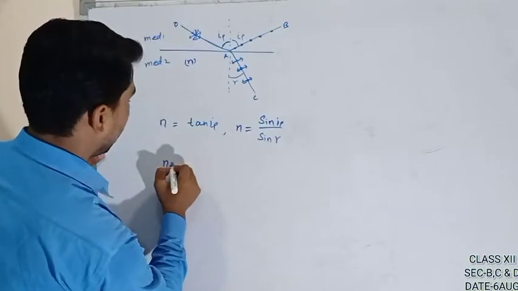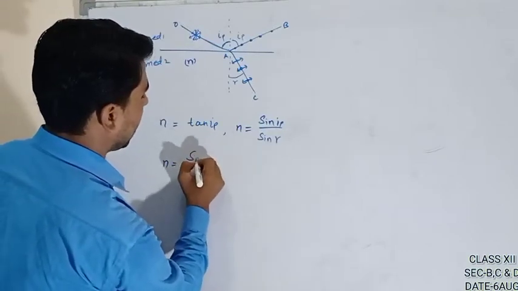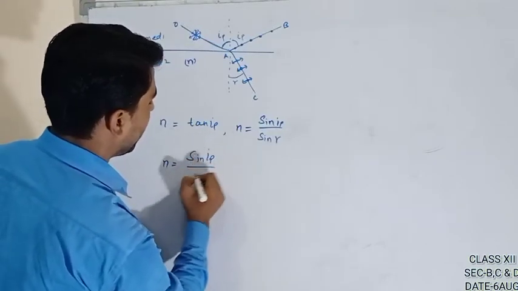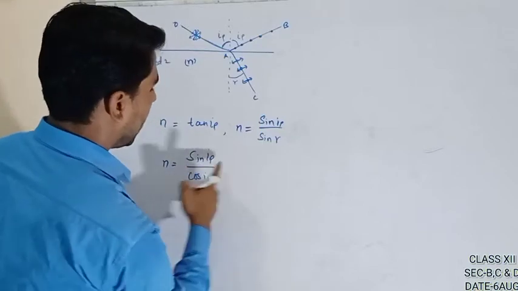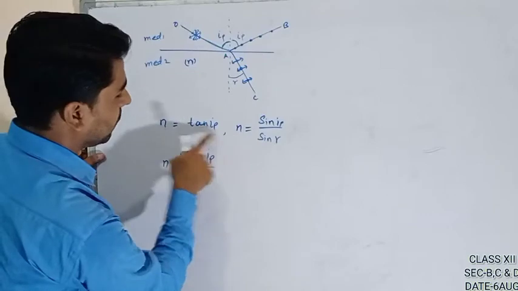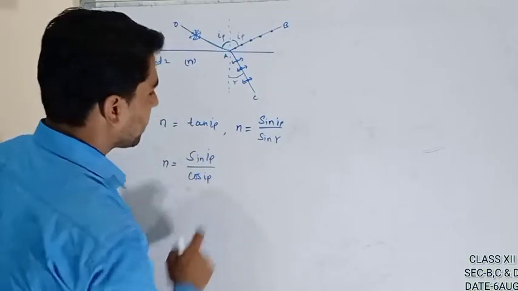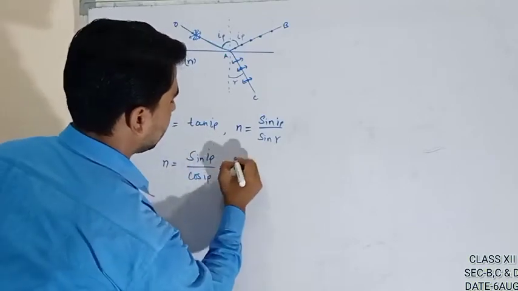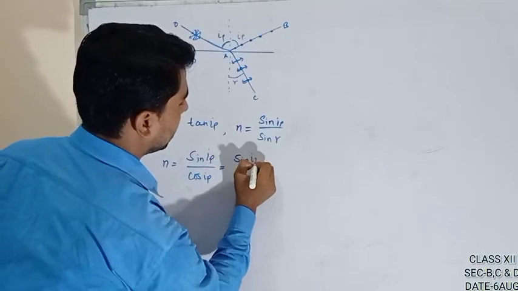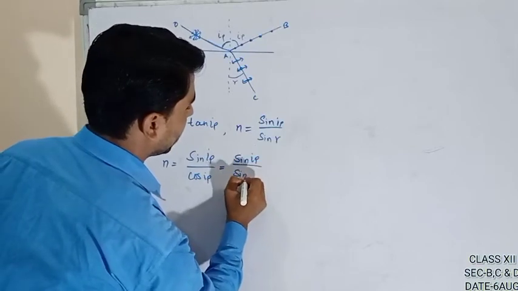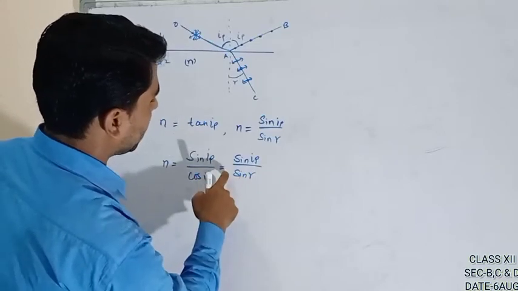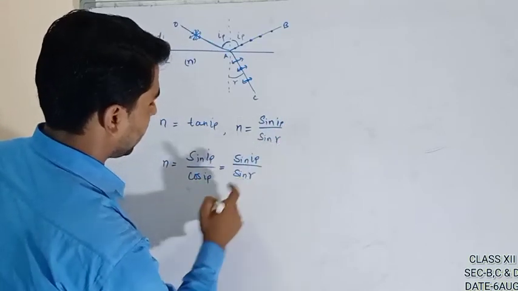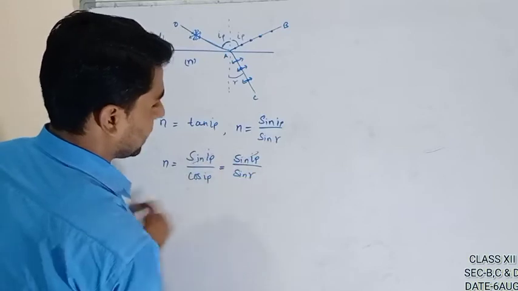And again, n is equal to tan IP, which means sin IP upon cos IP. Again, see, this one and this one both are refractive indices, so we can equate them. Again, sin I upon sin R. So clearly, this sin IP upon cos IP is equal to this sin I upon sin R. So see, sin I is cancelled.